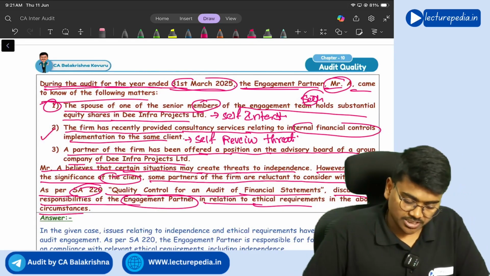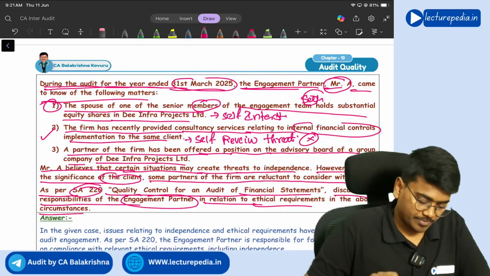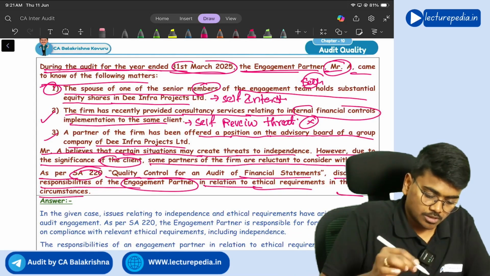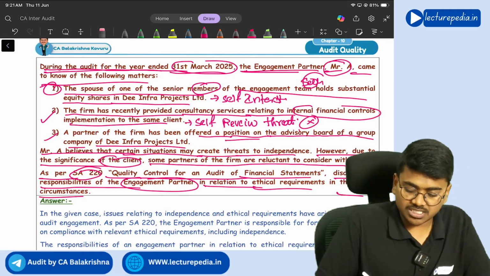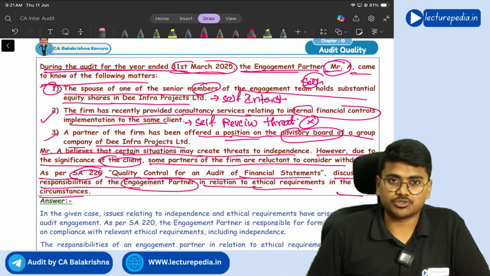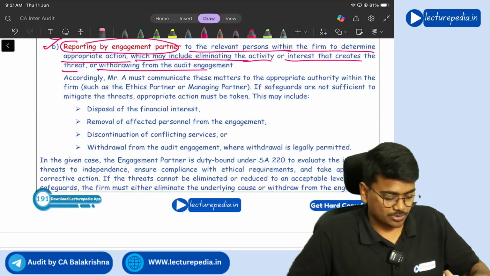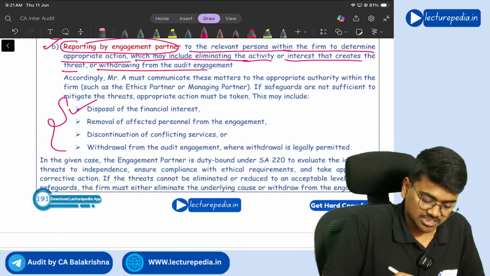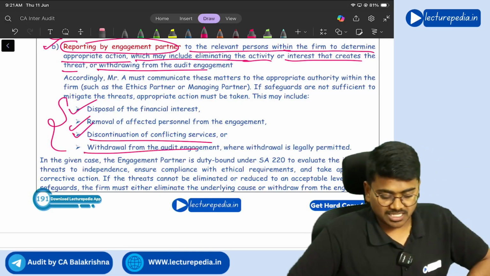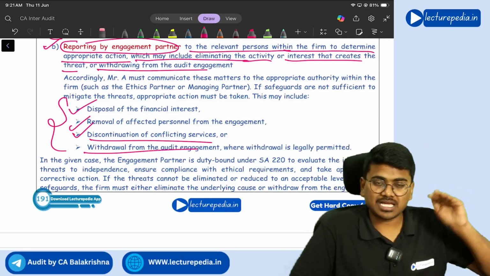Next, in the second situation, you can suggest to stop providing these services from now onwards. And in the third situation, you can suggest that the partner of the firm avoid taking such a position on the advisory board. You can ask the partner of the firm to please resign from that position. So by taking those actions, you can eliminate the threat, correct or not? So those things you need to suggest in your answer: disposal of interest, removal of affected personnel, discontinuation of conflicting services, or withdrawal from the audit engagement. So this is your responsibility as an engagement partner with respect to the identified situations.